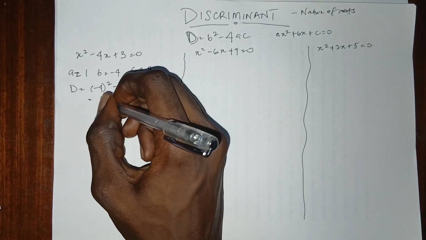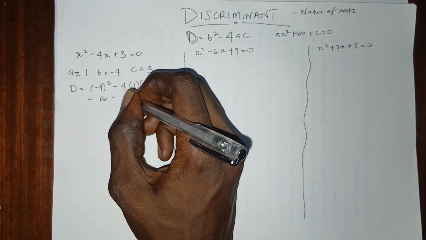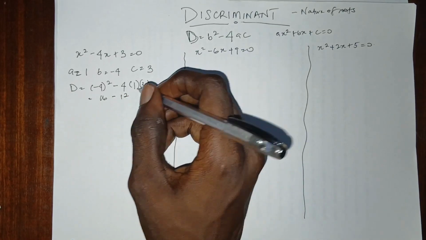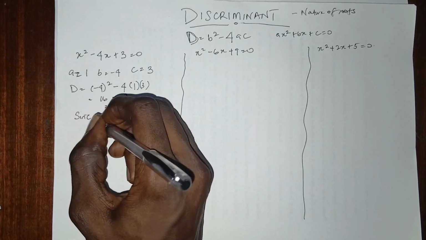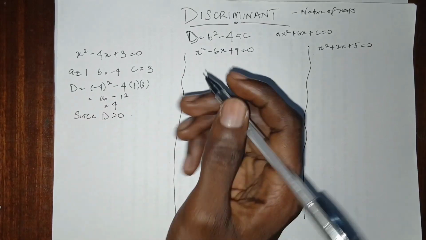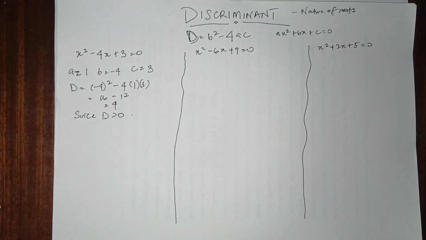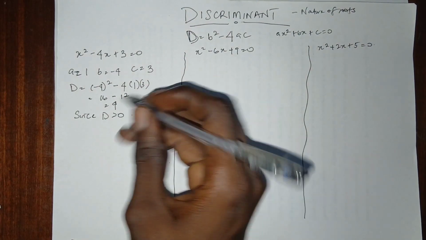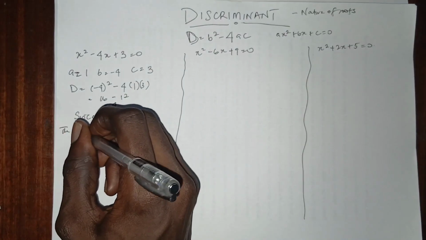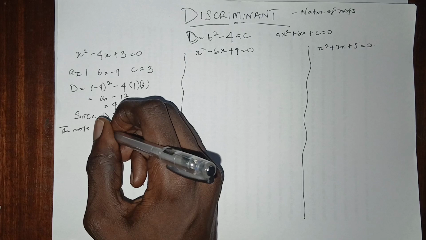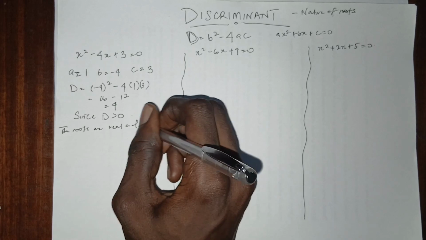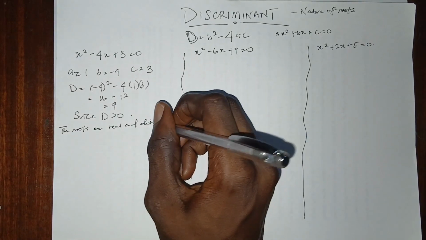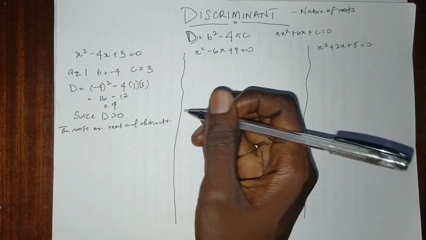So you have this to be 16 minus 12, which gives us 4. So since D is greater than 0, based on our previous video, then the roots are real and distinct. That's two roots that are real and distinct.